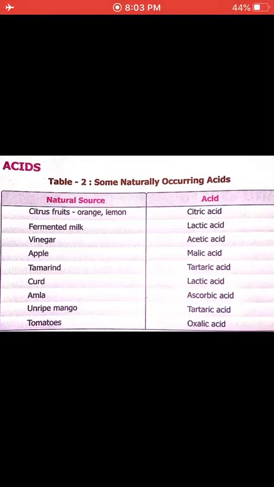Vinegar, जिससे हमको खट्टा लगता है, चार खट्टा लगता है ना, that is vinegar. Vinegar consists of acetic acid. ये याद कर लेना, you must have to learn this. Apple has which acid? Malic acid. Tamarind has tartaric acid. Curd has lactic acid. Amla has ascorbic acid. Unripe mango and cherry have tartaric acid and tomato has oxalic acid. Keep these names of the substances and the acids present in them in your mind, because this is very important and can come in the exam too.